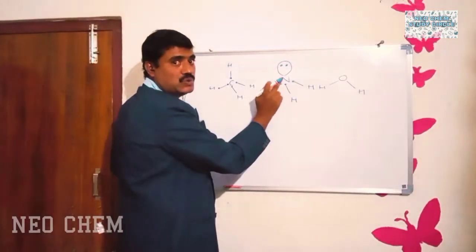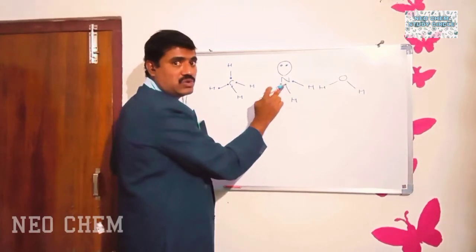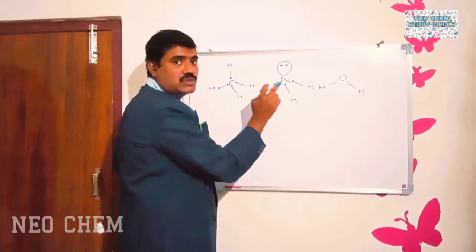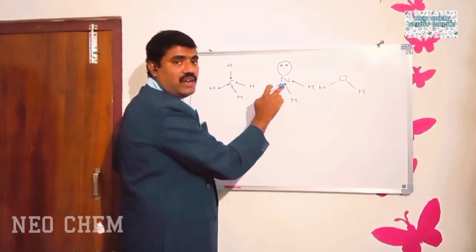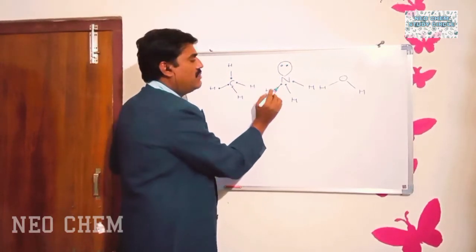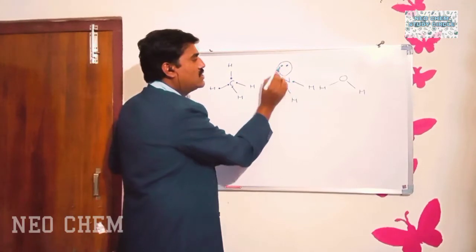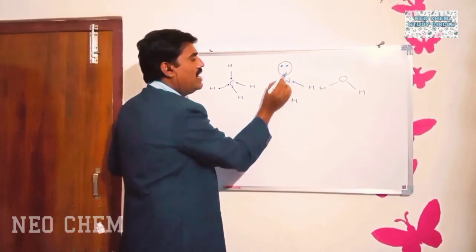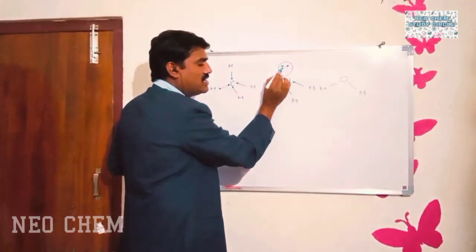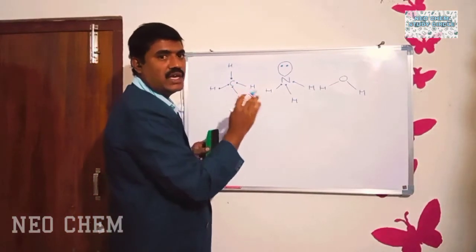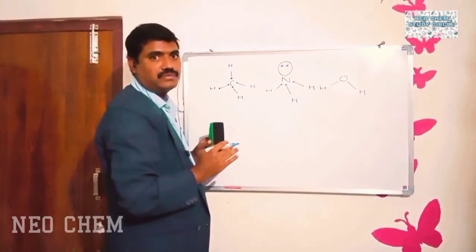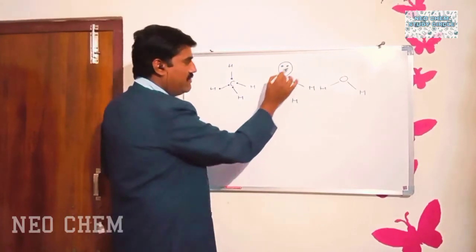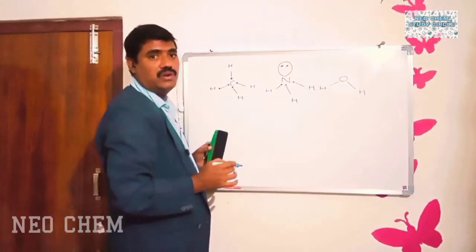Now, why am I showing 1 lone pair of electrons on the nitrogen? As nitrogen belongs to group 5A, it should have 5 valency electrons, of which only 3 are participating in the bonding. So 2 electrons remain over the nitrogen. 2 electrons means 1 lone pair. This is the structure of the ammonia molecule.